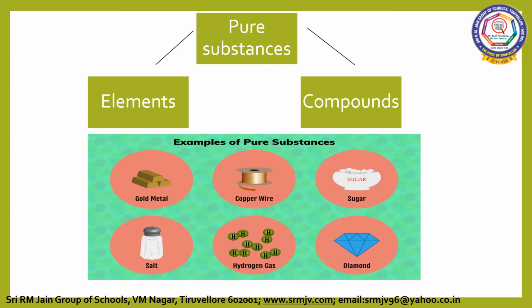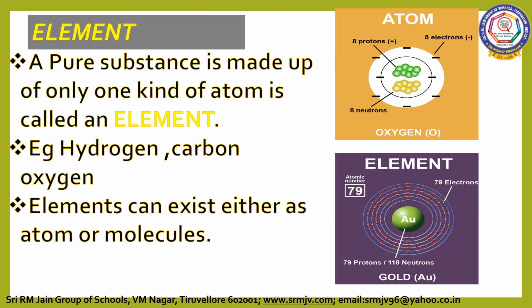Copper is made up of copper atoms. Sugar is made up of sugar molecules. Salt is made up of salt molecules. Hydrogen is made up of hydrogen atoms. Diamond is made up of carbon atoms.